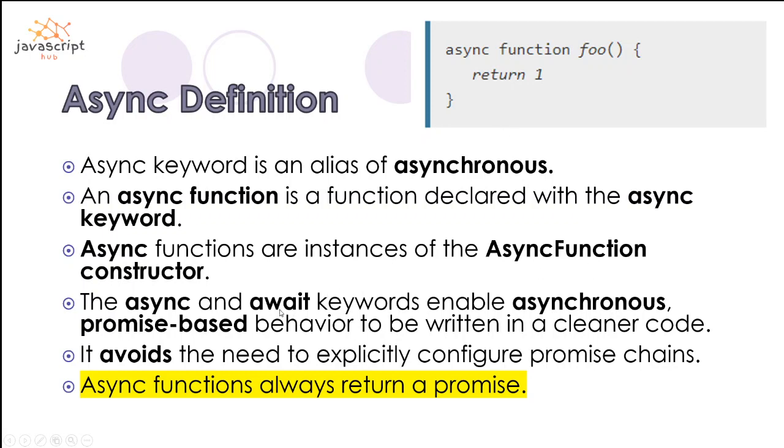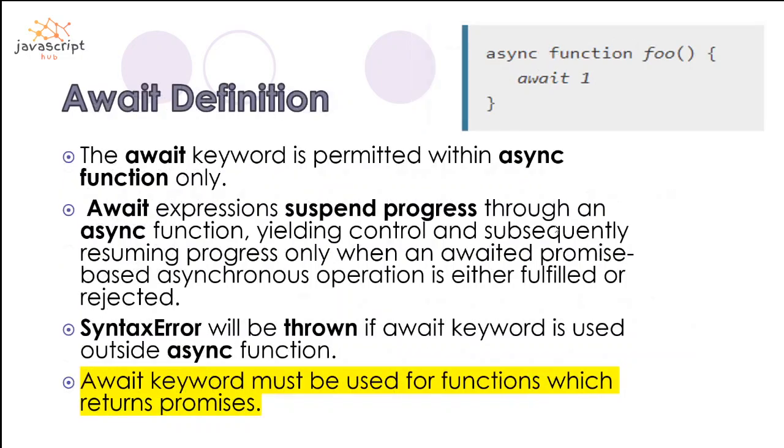Now we will come to the await keyword. The await keyword shows that we are awaiting something. We are awaiting for the asynchronous things to happen at some point of time, and till the time it gets fulfilled or rejected, we are waiting, right? That is what I've said here.